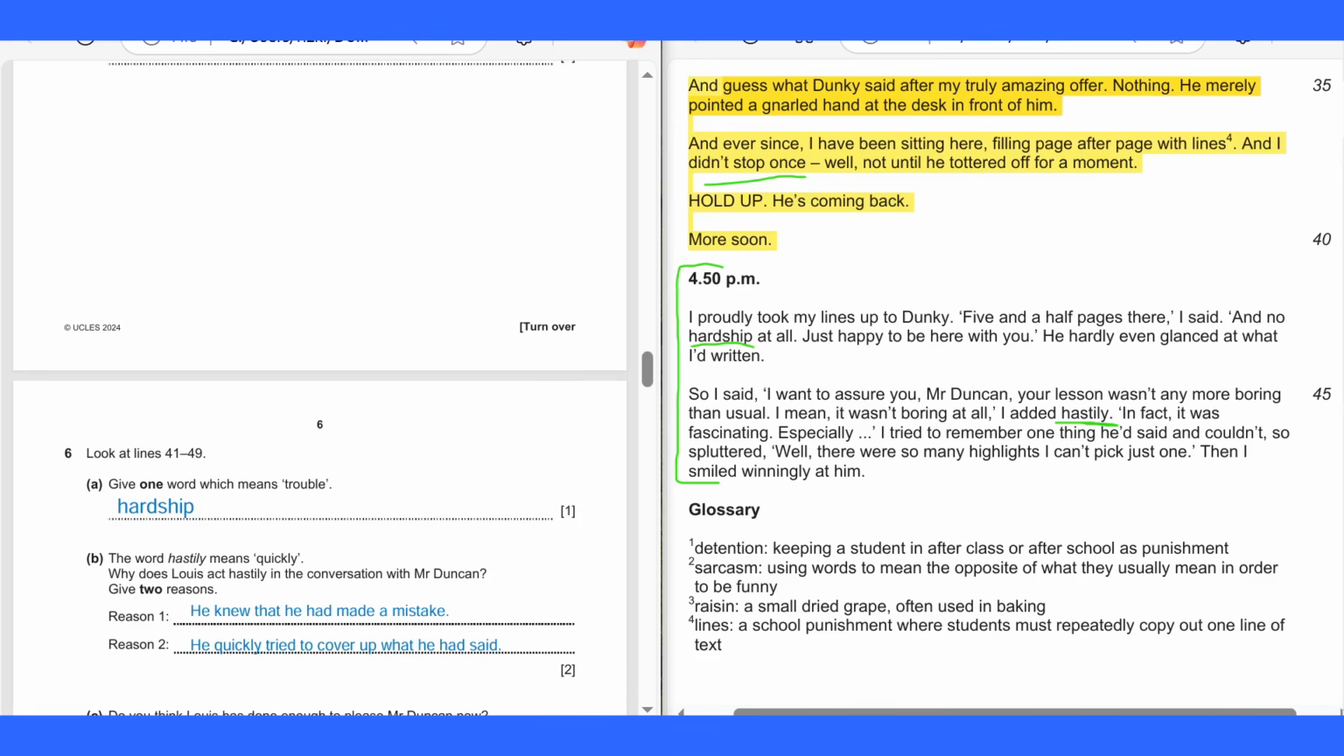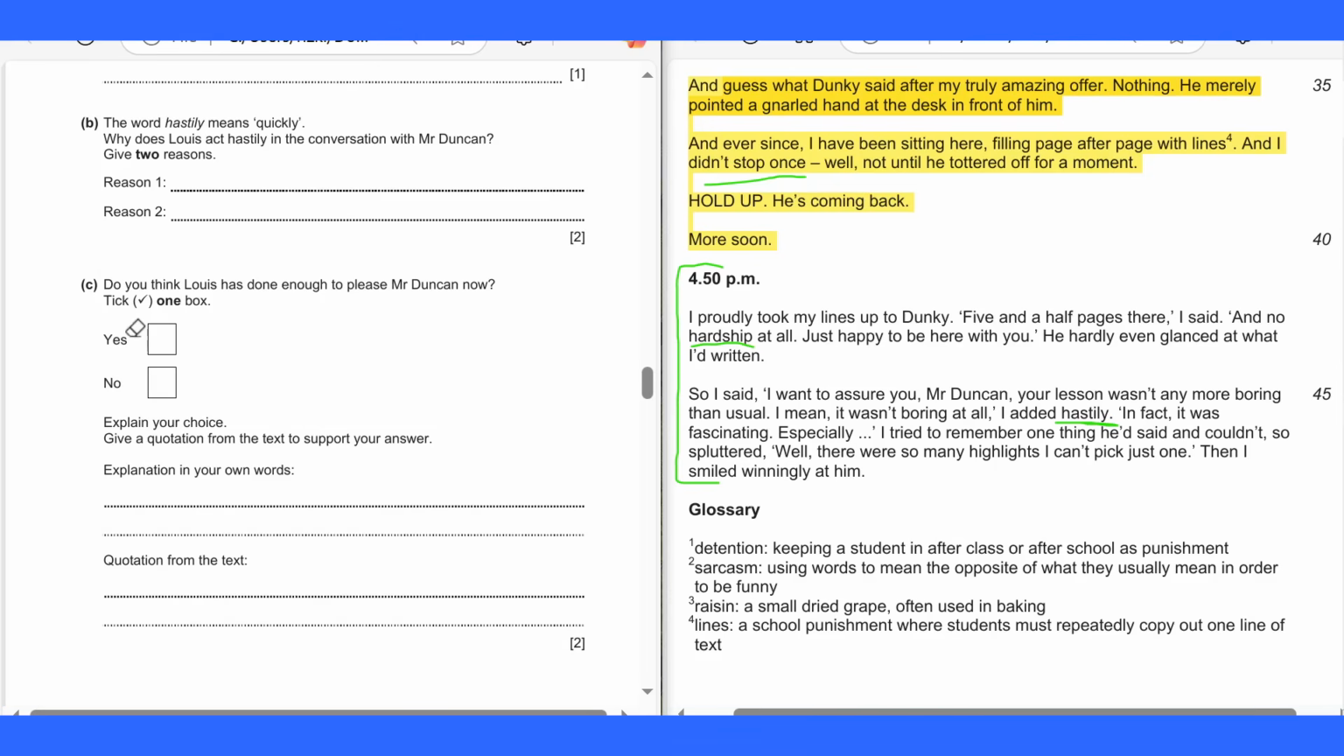Alright, let's move on. Question 6c. Do you think Louis has done enough to please Mr. Duncan now? Tick one box, yes or no. You are free to choose, but make sure you give the correct explanation and give a quotation from the text. So yes or no, you are free to choose. Okay, 10 seconds.